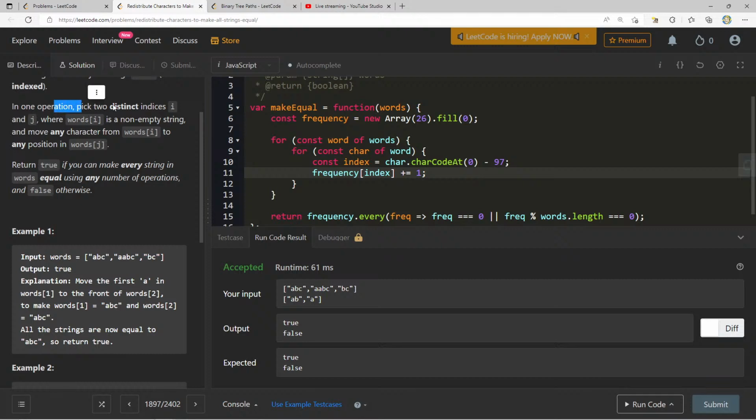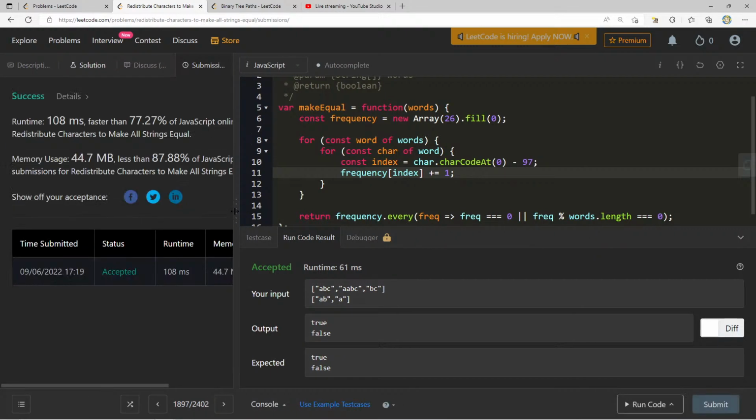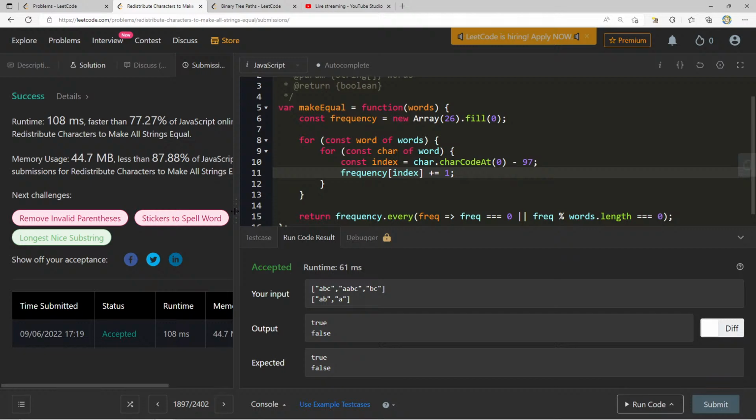in one operation, pick 2 distinct indices I and J where words I. Well, let's just go for it, because I was thinking like, what if we have 2 indices? In index 0, we have like 6 A's, right? But then we can do 6 modulo 2, that's fine. We could put 3 and 3. Let's run it. 77.27, very nice. Very, very nice.